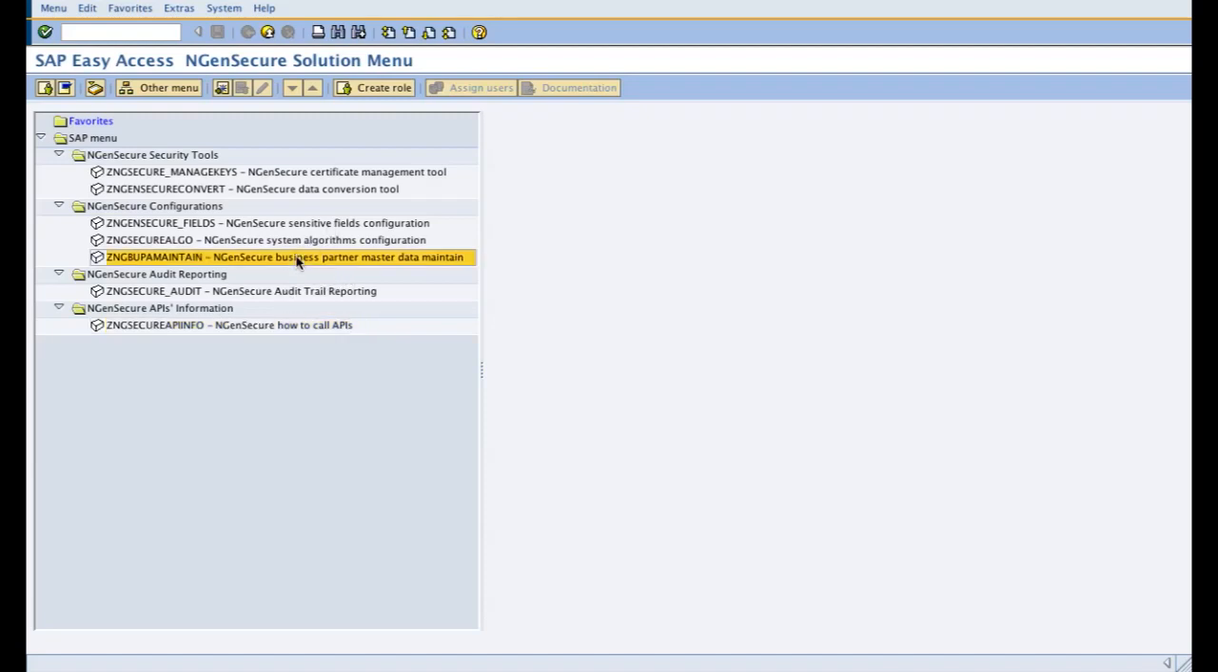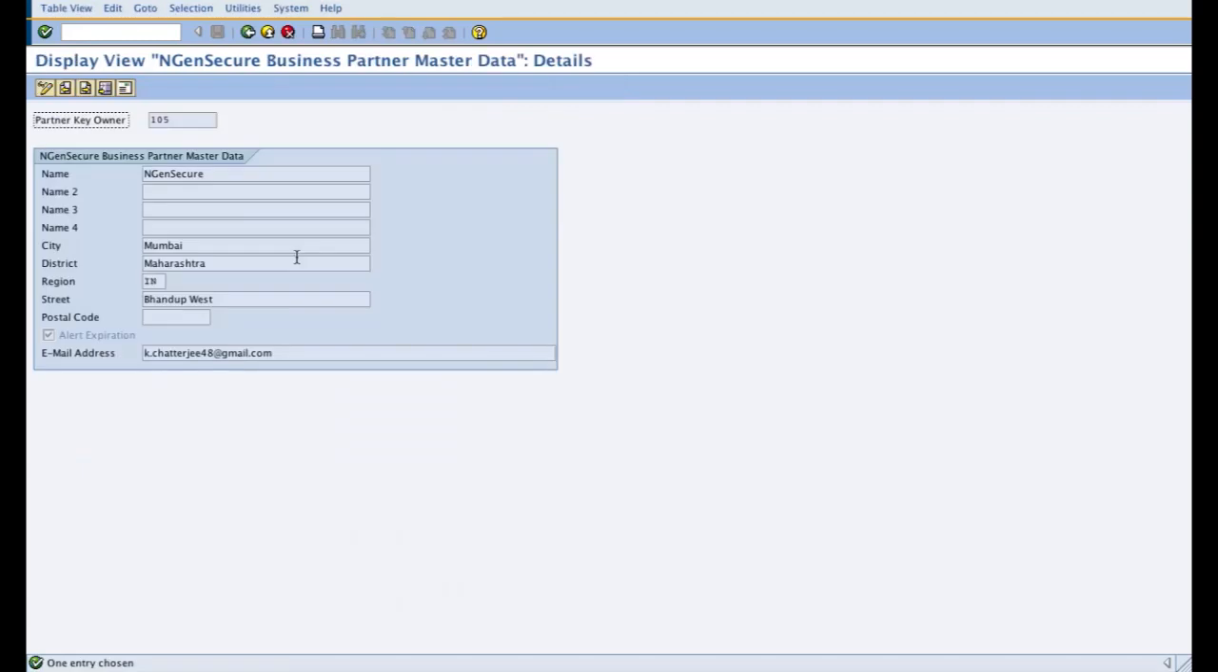Besides this, there is one other thing for vendors especially, or any other external users like vendors, customers, employees, having the ability to encrypt their personal information from any UI screen. So for any use case which involves external users, the Engine Secure Business Partner Master Data gives the ability to integrate your external business partner ID in here.